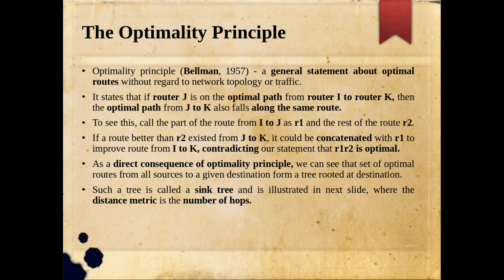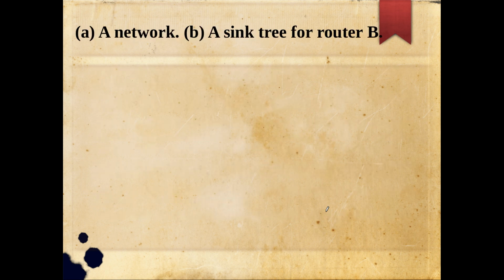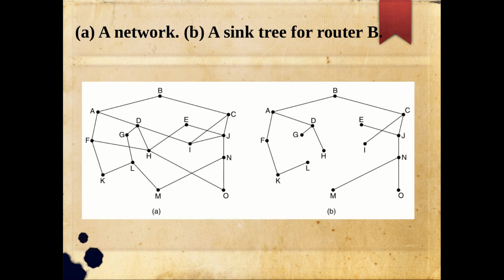In that example which we will see, distance is taken to be number of hops only, or you can make it distance, say in kilometers, whatever it is. So the goal of all routing algorithms is to discover and use the sink trees for all routers. Ultimately any routing algorithm is trying to visualize this kind of sink tree in the background, or it may be represented by means of a table in most cases, but that is basically a sink tree. So here we have that example.